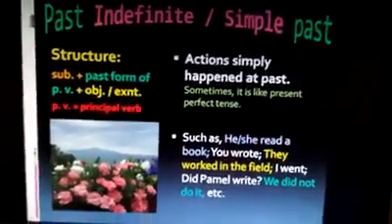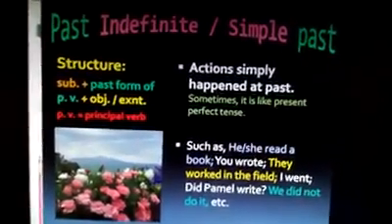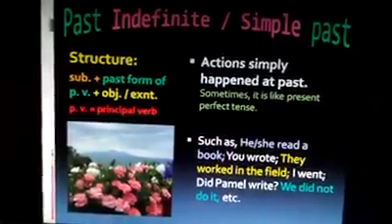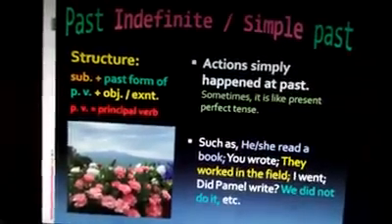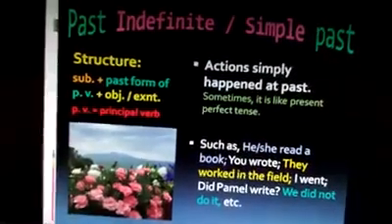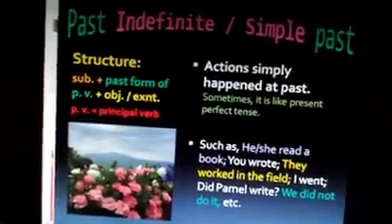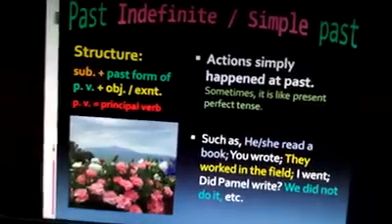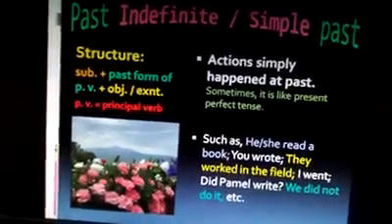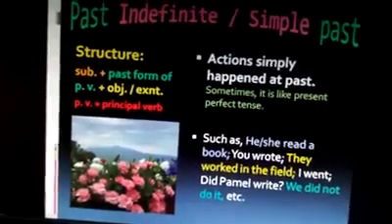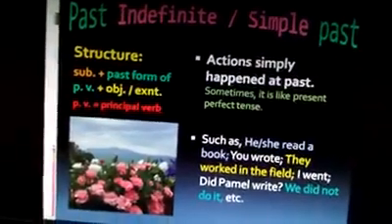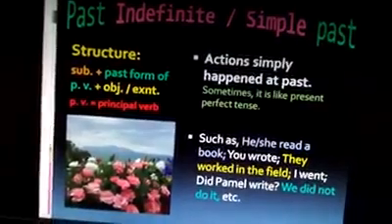Past indefinite or simple past tense. Action simply happened at past. This is the structure: subject plus past form of PV plus object or extension. Sometimes it is like present perfect tense. It means sometimes simple past gives the meaning of present perfect tense.